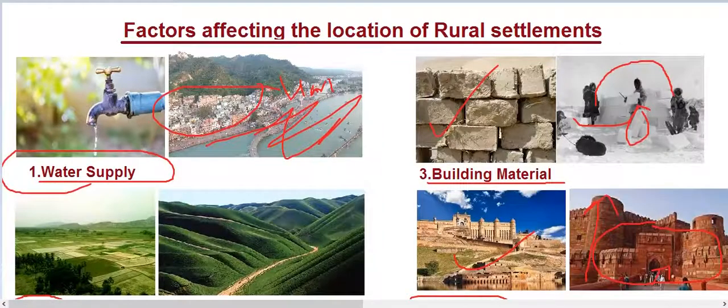So this was about the first human settlement that we studied. Then what is the definition of rural settlements and urban settlements? Then there are the types and patterns of settlements. We have discussed shapes, we have discussed patterns, and the factors affecting the location of rural settlements. I hope it is clear to you. We will continue with this tomorrow.